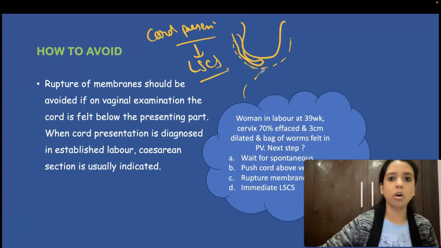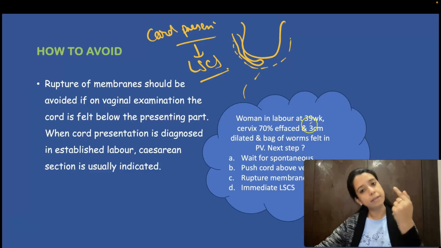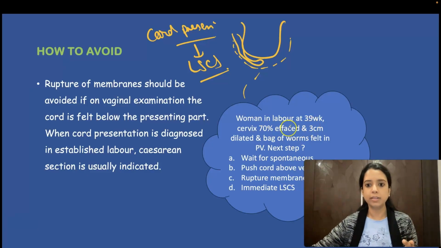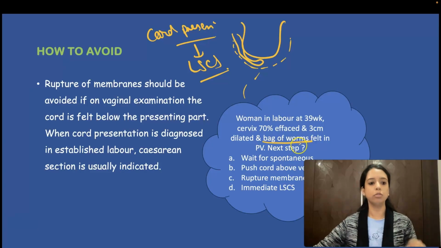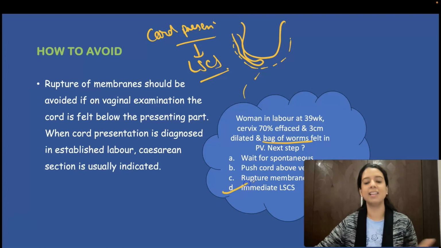There was a question on that also, that a woman in labor at 39 weeks. So I told you it happens in labor only. She was in labor and a bag of worms was felt. So first of all, you have to know that bag of worms is what? There are no worms in the uterus. Bag of worms is cord presentation. What will be your next step? Always immediate LSCS.